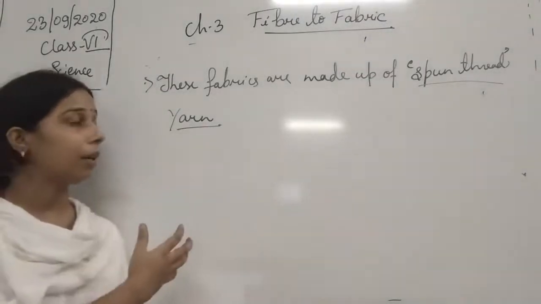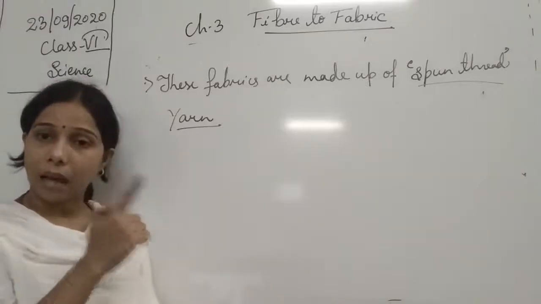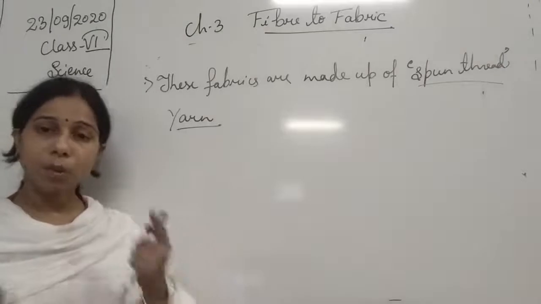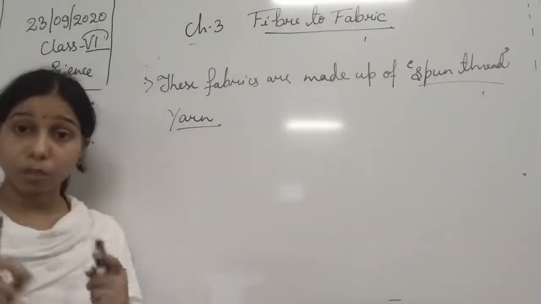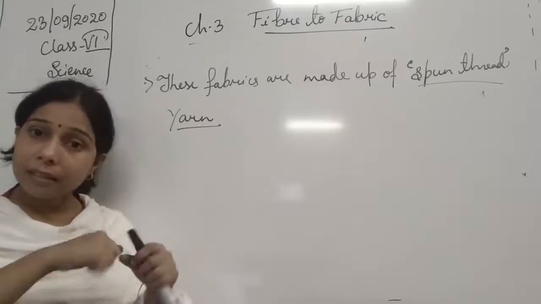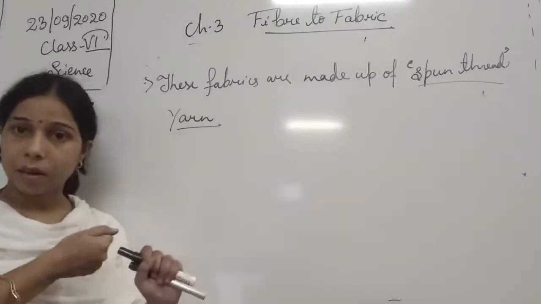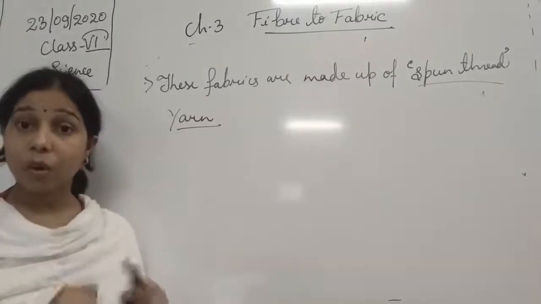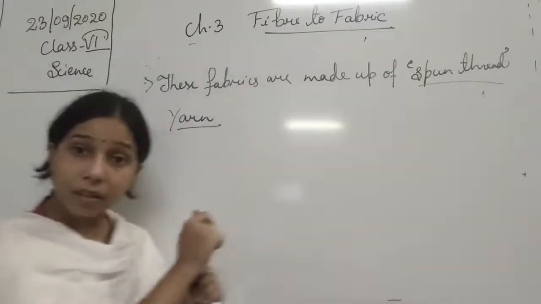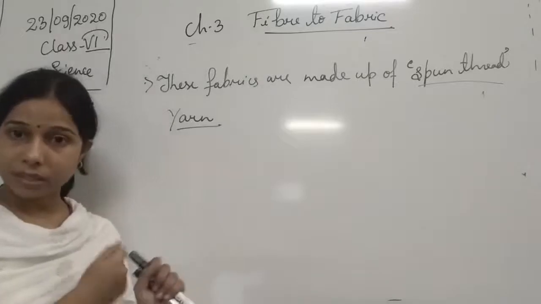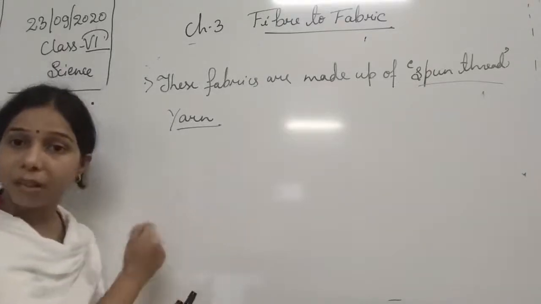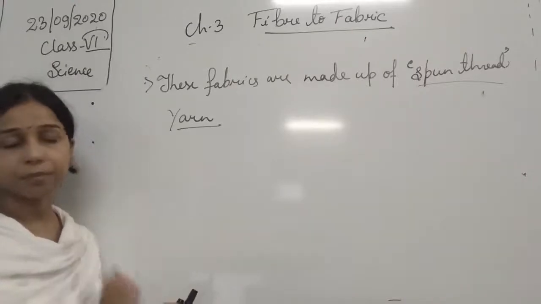Now take one yarn, the thread that you pulled out from the fabric. When you see it, it is a little bit twisted, or spun. That is why it is called a spun thread. Spun means spin, twisted. So yarn is basically a spun thread, or a twisted thread.